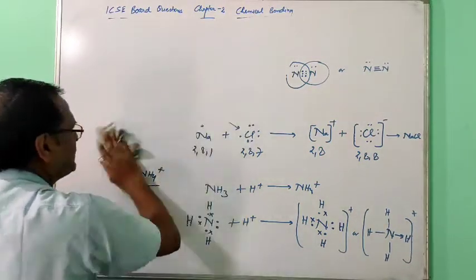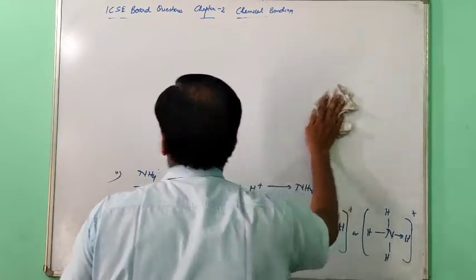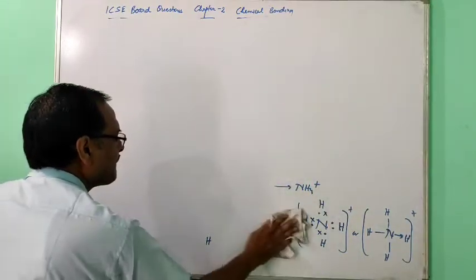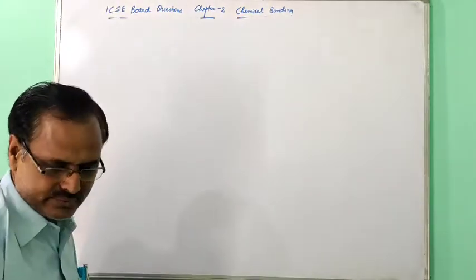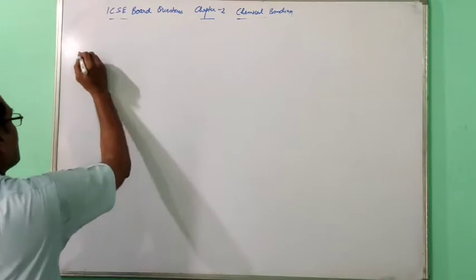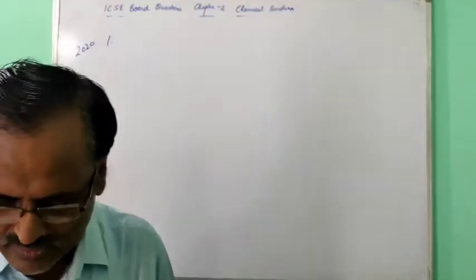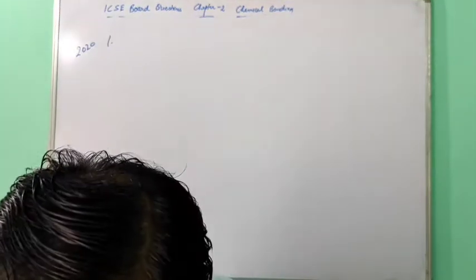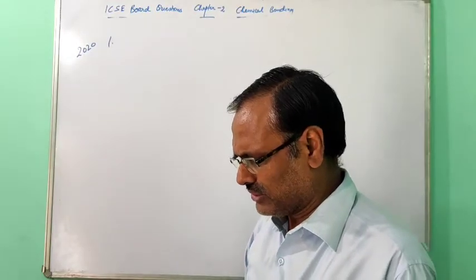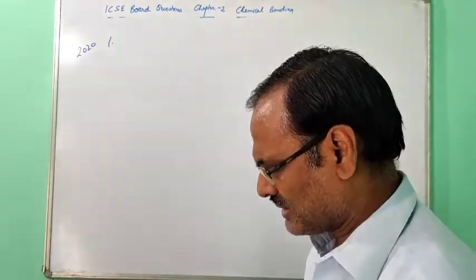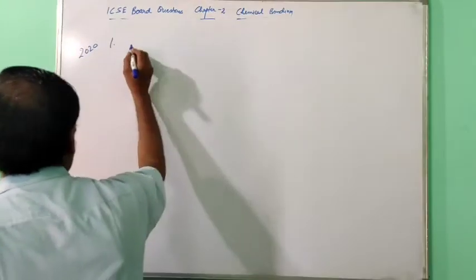So 2020, first one. What is asked? Choose the correct answer from the options. A compound with low boiling point is, that all are the ionic, D, carbon tetrachloride.